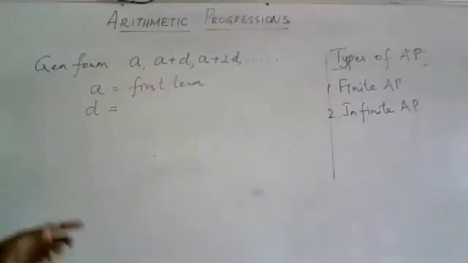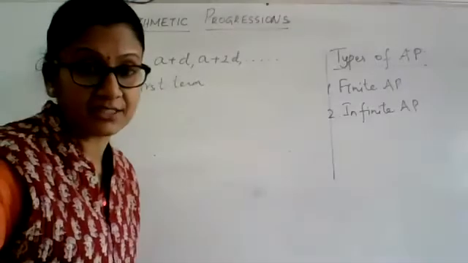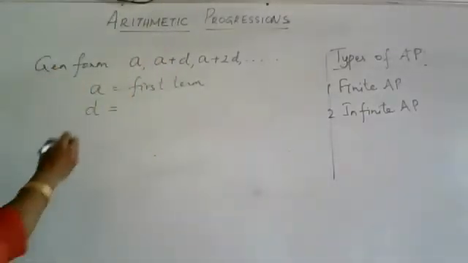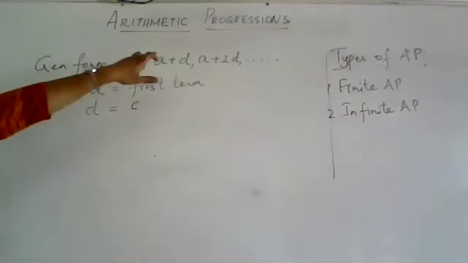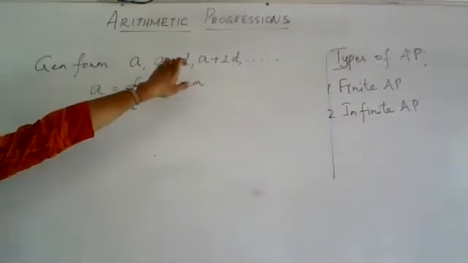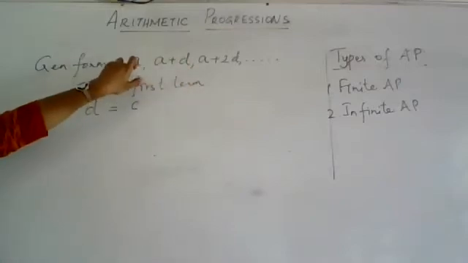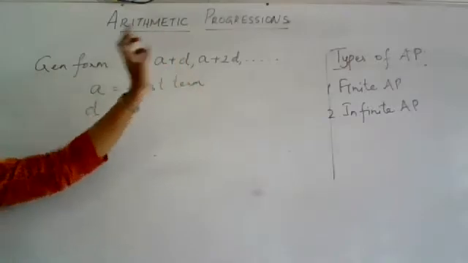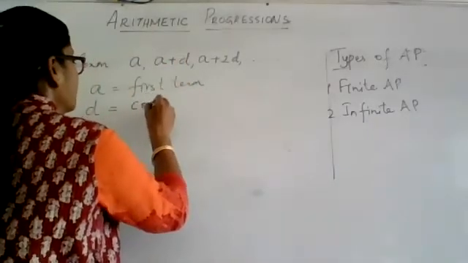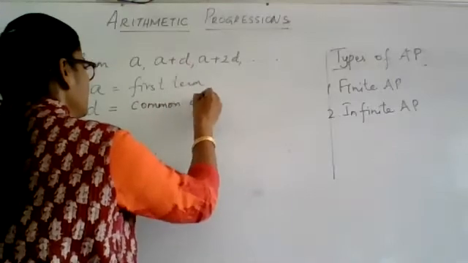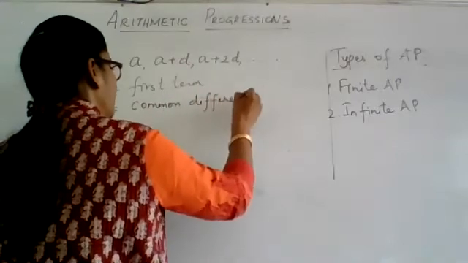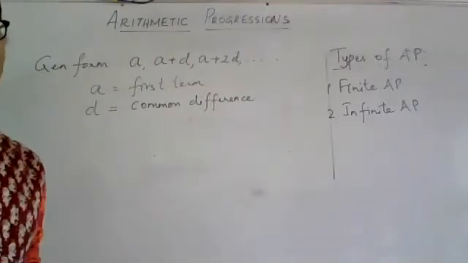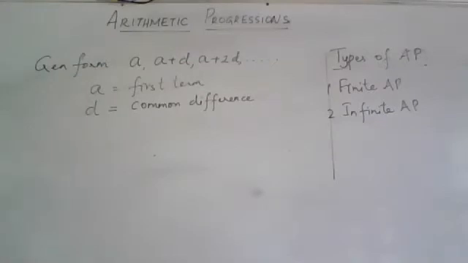So this d, I told you, can be any integer. It can be a positive integer, it can be a negative integer, or it can be 0 also. So d, which is that common or specific number which gets added to the preceding term to create the successive term, is called the common difference of an AP. This common difference can be a positive integer, a negative integer, or 0 also.